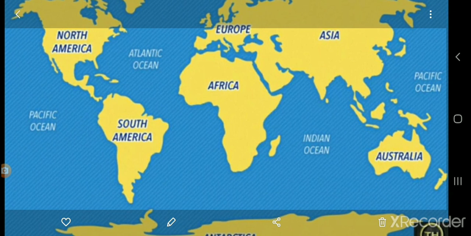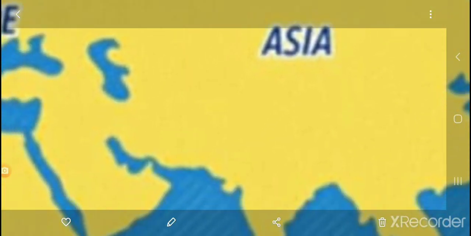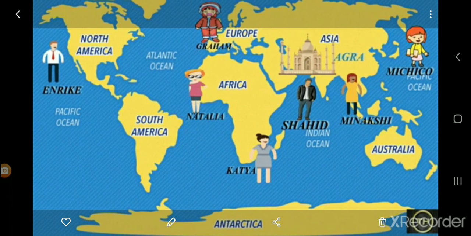As you all know, the famous monument of our country, the Taj Mahal, is located in which place? That is Agra. And Agra is there in our country, India. And India is located in which continent? That is Asia. When you see that map, there are some children on the map, right? The names are Hendrik, Graham, Natalia, Katya, Shahid, Minakshi and Mikicho.